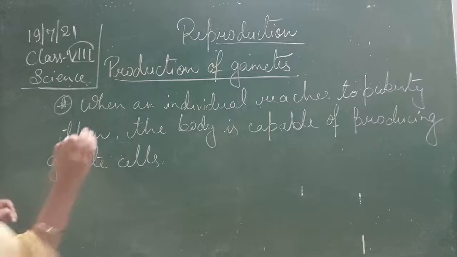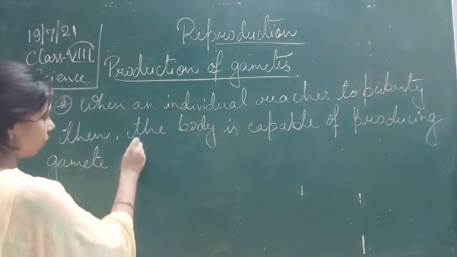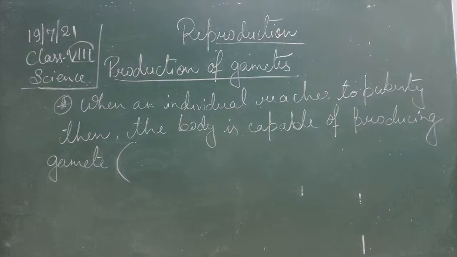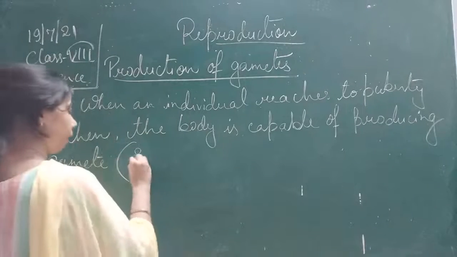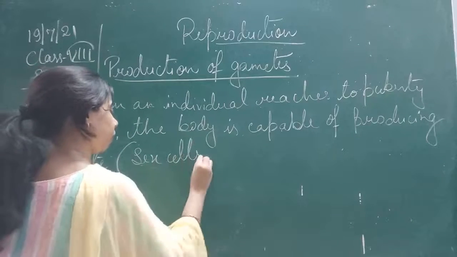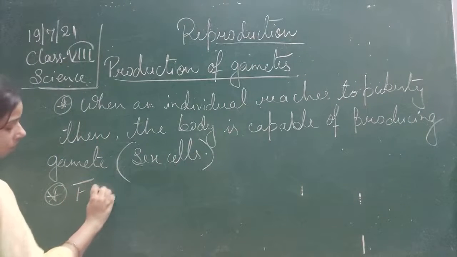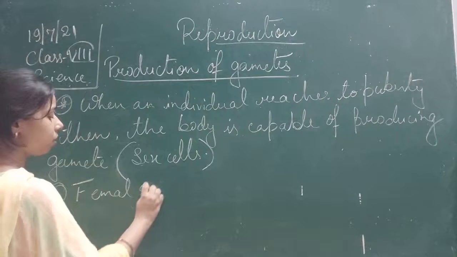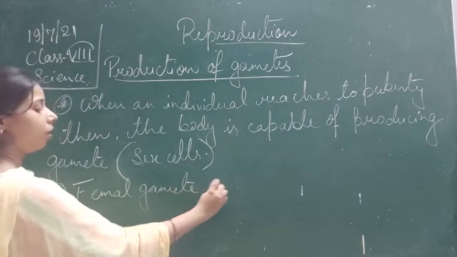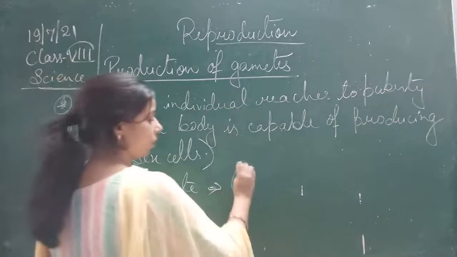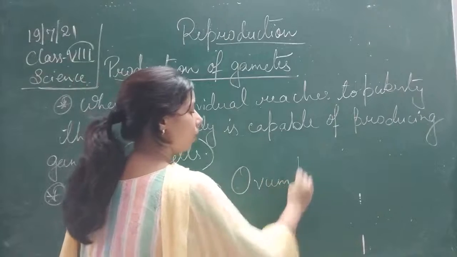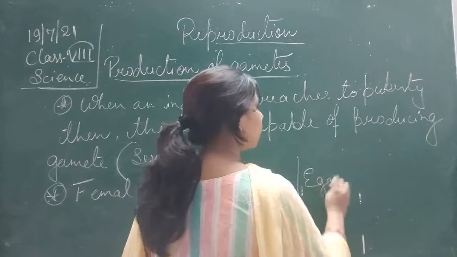Okay, the gametes, which we also call sex cells. The female gamete is ovum or egg. Singular is ovum, students.